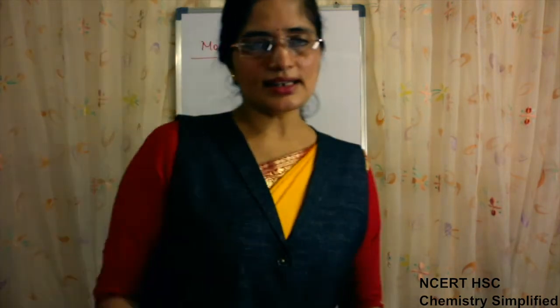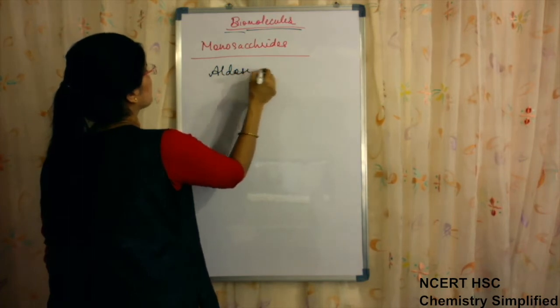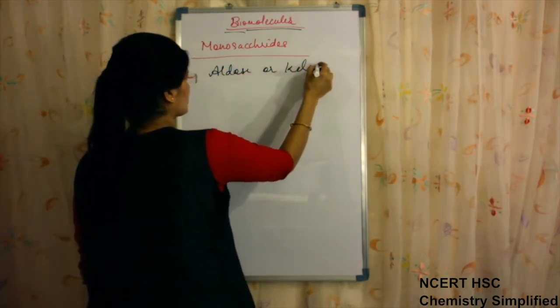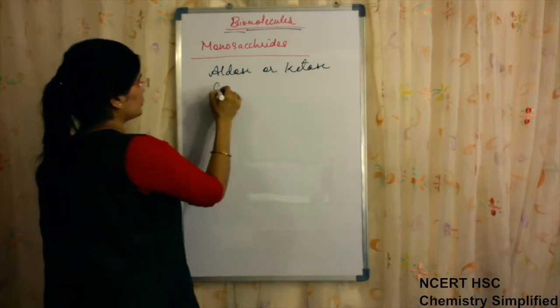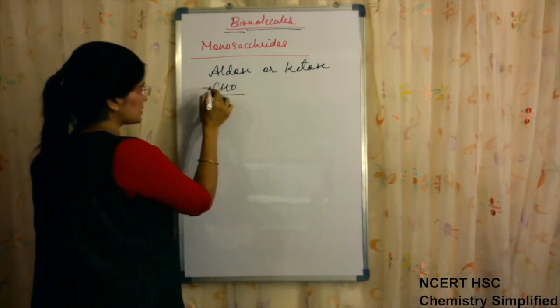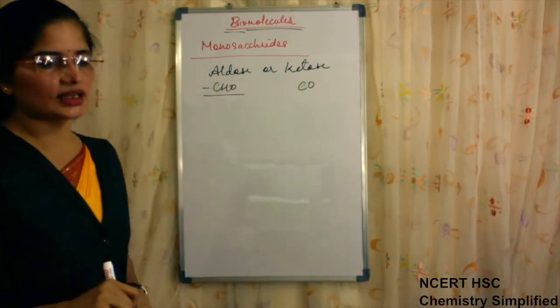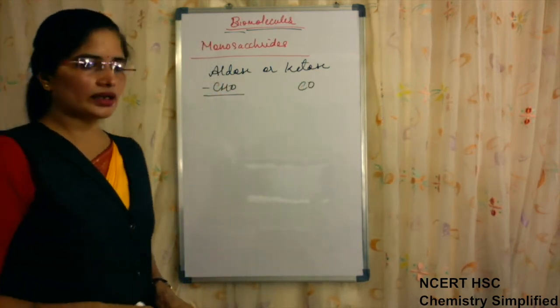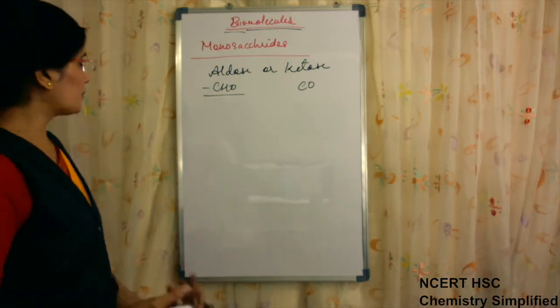Now monosaccharides are named as aldose or ketose depending on the functional group present. If an aldehyde group is present, they will be named as aldose. If a ketonic group is present, then they will be known as ketose. Now, the name of monosaccharides also depends on the number of carbon atoms present.